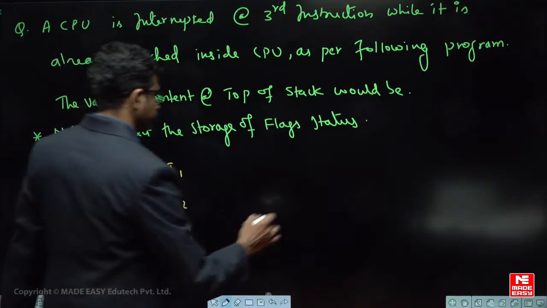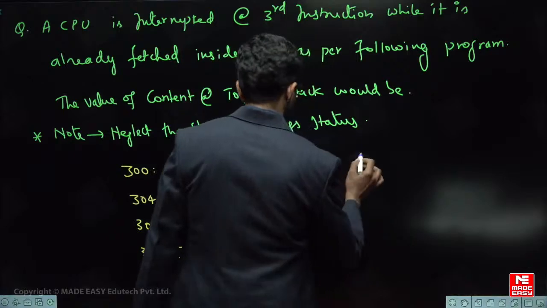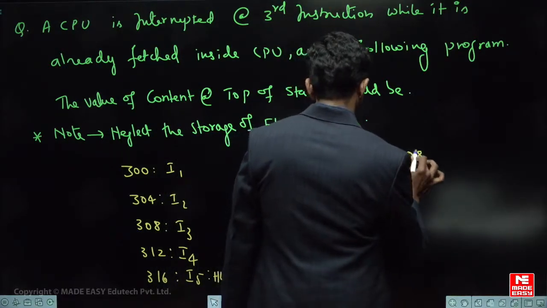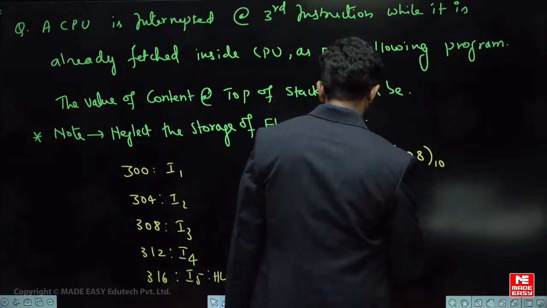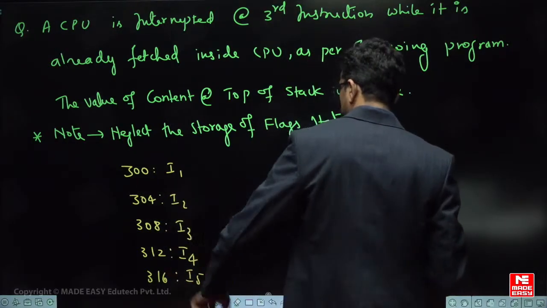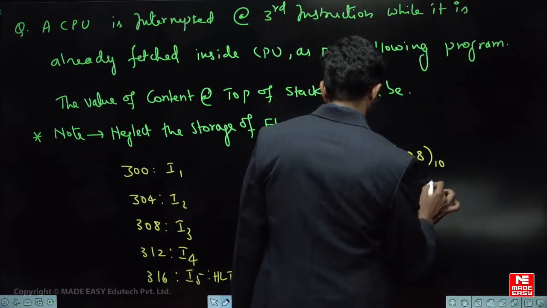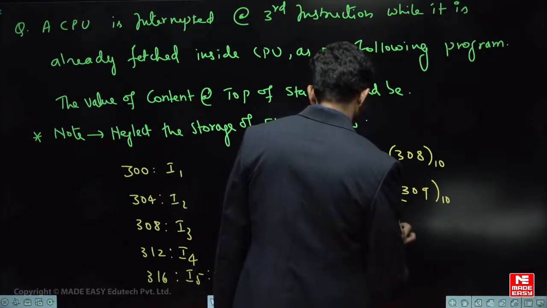You must know. Option A, it is 308. These addresses are decimal values only, don't get confused. All the addresses are decimal values only because it's not hexadecimal. 309. Okay.